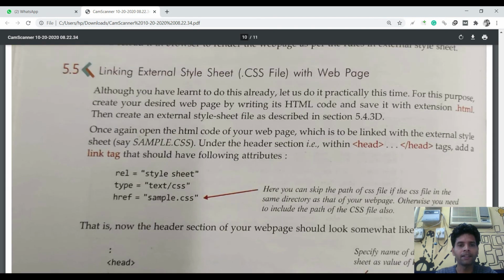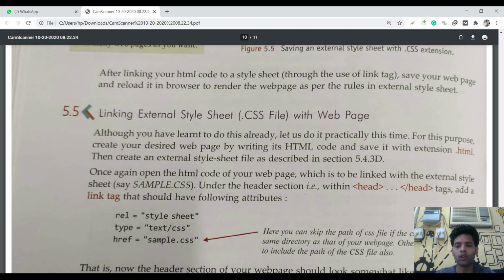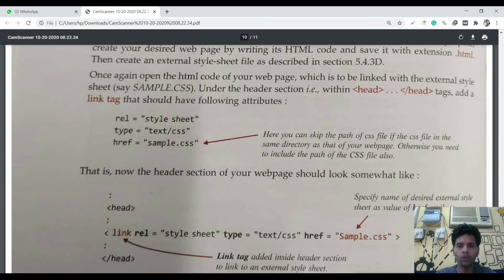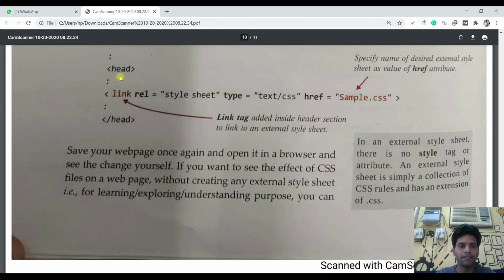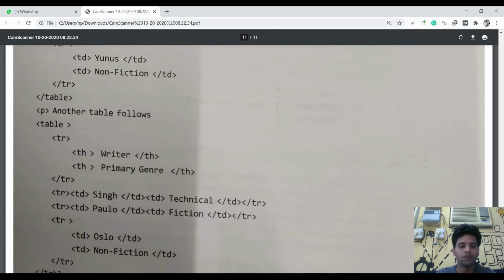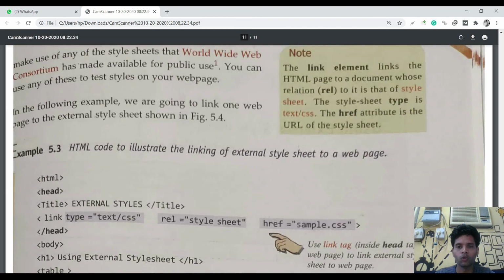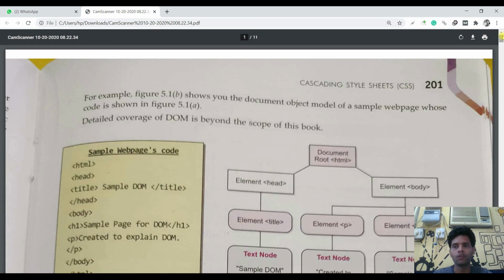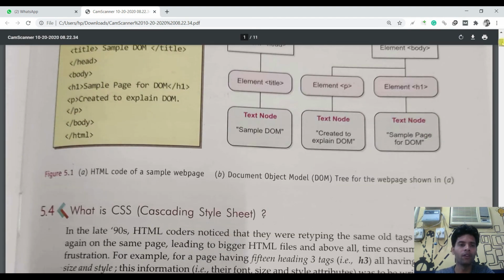Now the main important thing is how you will link this CSS file to your HTML page. For this we have a tag. Inside the head tag we will write link rel equals to stylesheet, type equals to text/css, href equals to sample.css, which is basically the URL of your file, and your file will be linked. When you click on the output, it will show your output. So today I hope you can now easily understand how we do it.